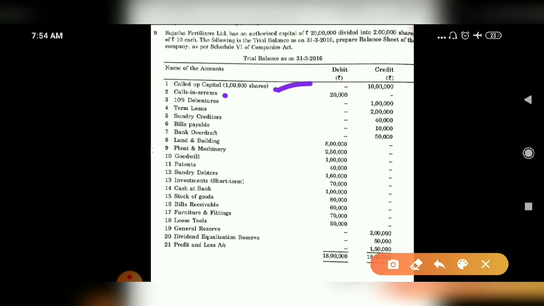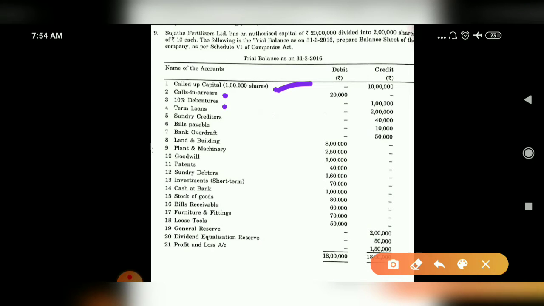In the format you just see, you have to keep the format in front of you and then go through this problem. So make the format perfect first, then come to this particular problem. Let us solve the answer later. Let us analyze the question completely. So calls in arrears means pending calls.